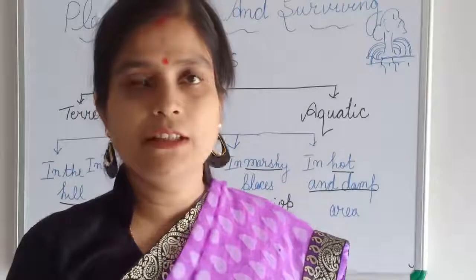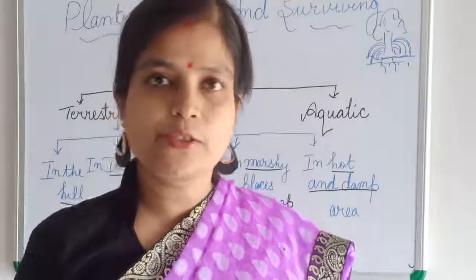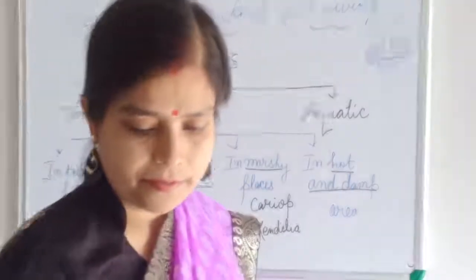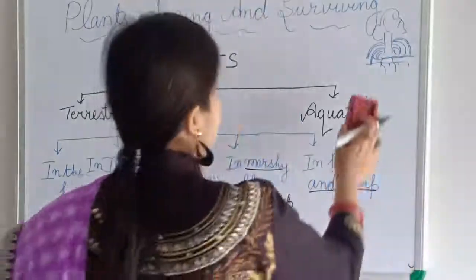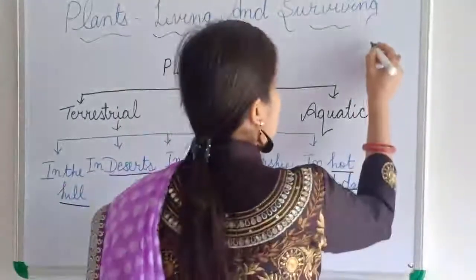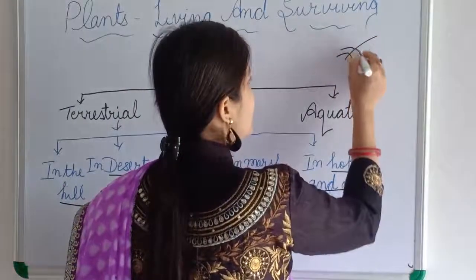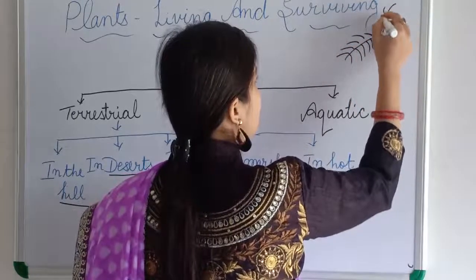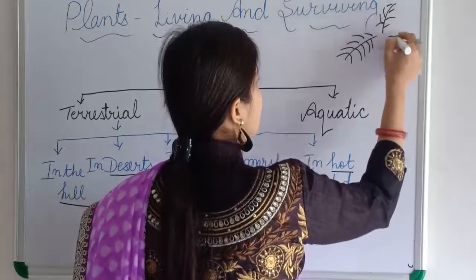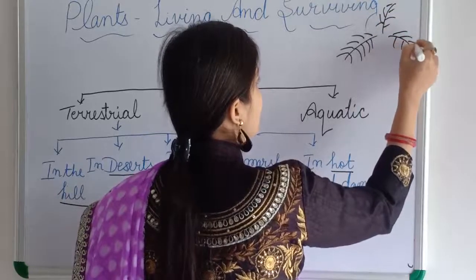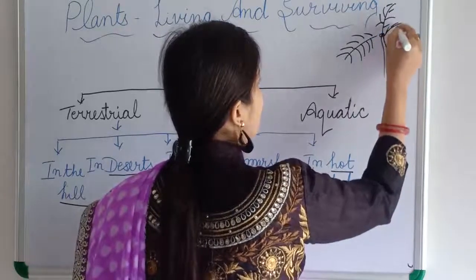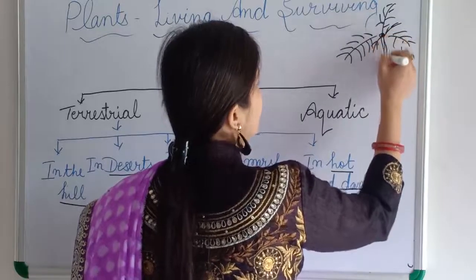Near the coastal region, all the time you hear that a storm is coming, this and that. So their leaves are of a different type. For example, you have seen the coconut plant, they have this type of leaves.